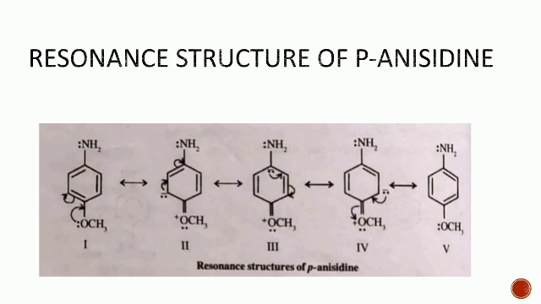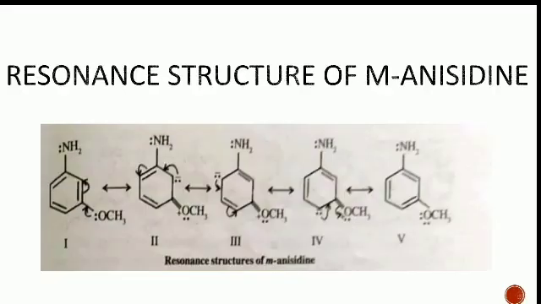Consider the resonance structure of p-anisidine shown below. It can be seen that the resonance structure carries the negative charge on the carbon to which the NH2 group is attached. This causes an increase in the electron density on the nitrogen atom and the subsequent increase in the basicity of the amine.